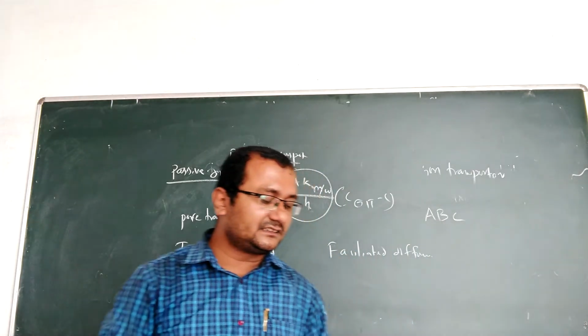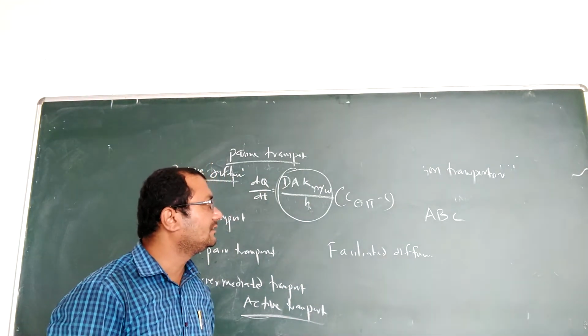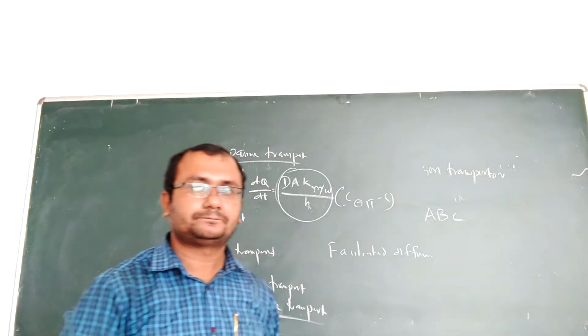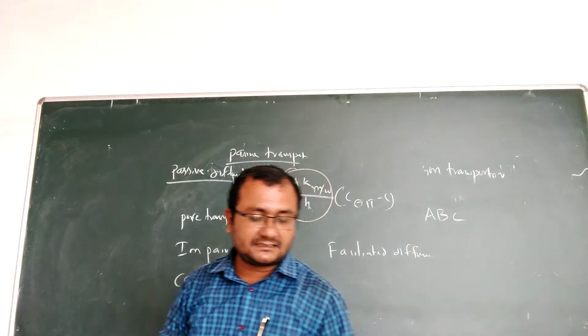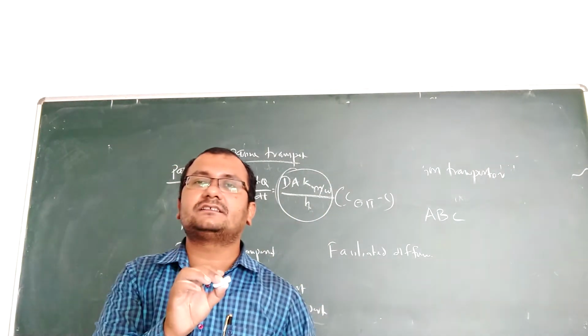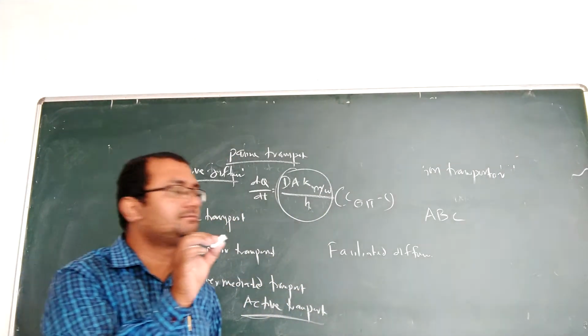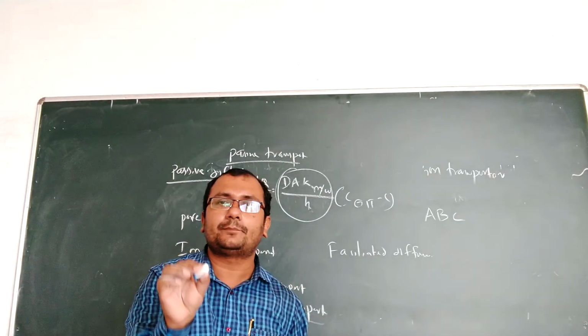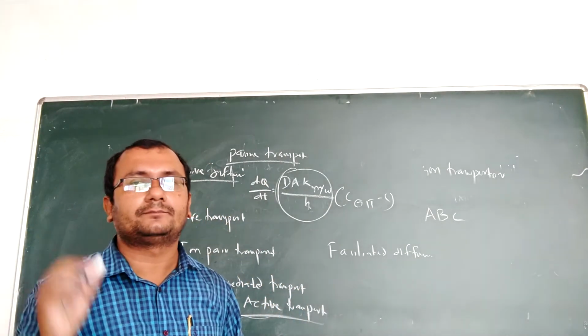Ion transporter means it is responsible for transporting the ions. That means we can tell these ions are transported by a pump, an ATP driven pump.